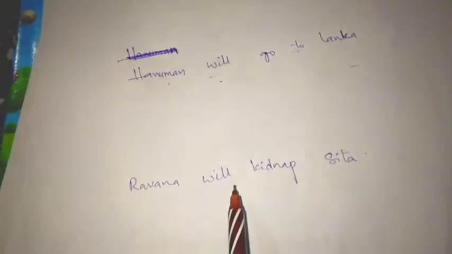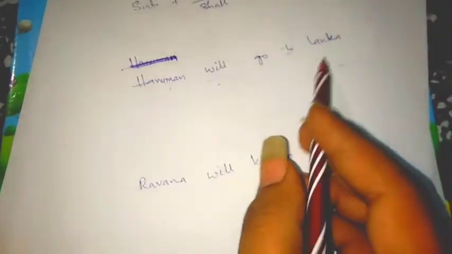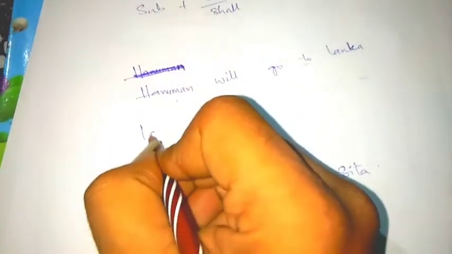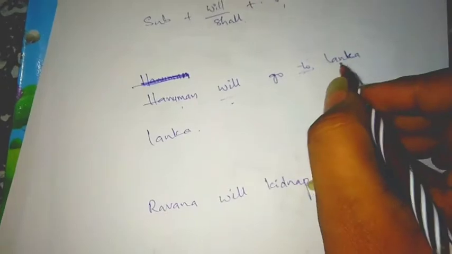Ravana will kidnap Sita. This is also one type of question I have given to you now. So let us try to change them into the passive voice. Here the first condition is object will become subject. Object is what? Lanka. We can erase the things which are not needed while making passive voice.